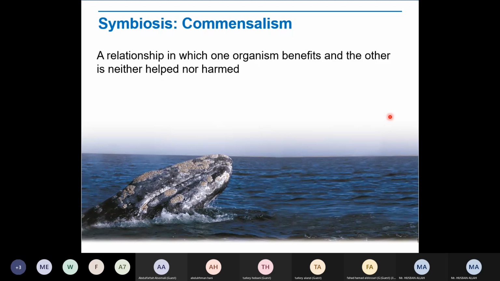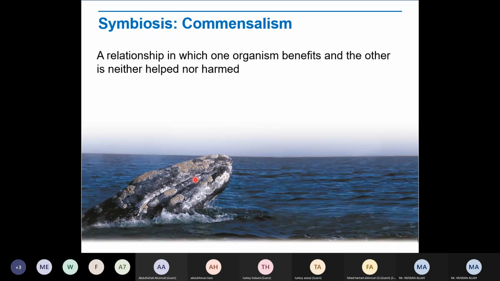Example you have of what? Example you have of the smaller marine animals called barnacles, which often attach themselves to a whale's skin. So they are living where? They are living on the whale skin. You can see in the diagram, right? These are the small organisms which are attached on the whale skins.